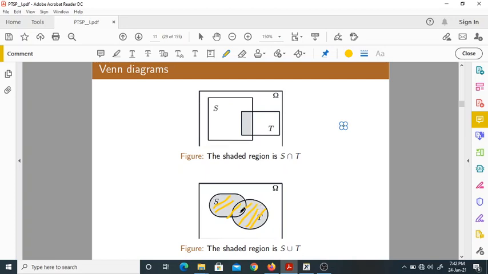It represents elements belonging to S as well as T, to S or T or both. So simply it is the union of two events or two sets, S union T.